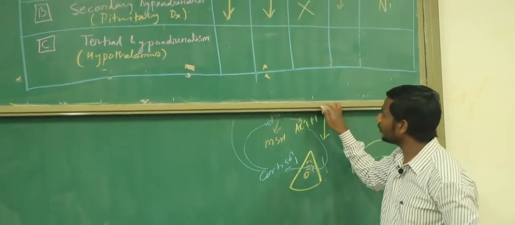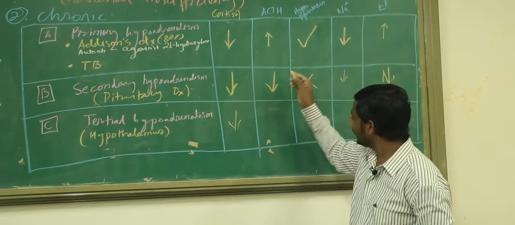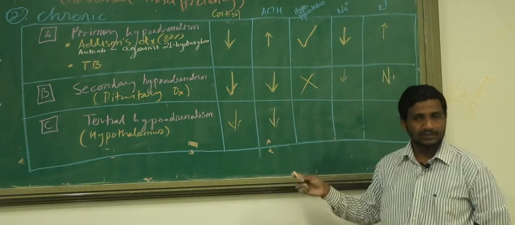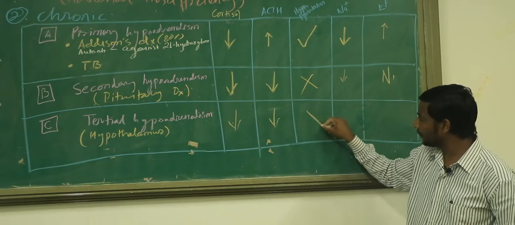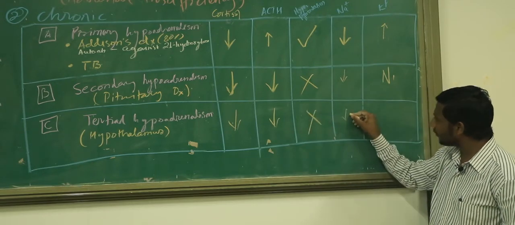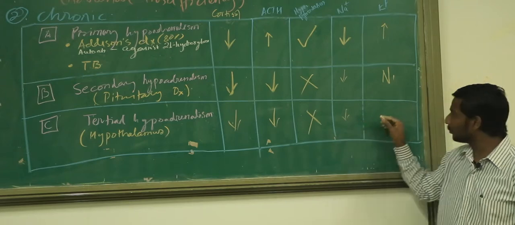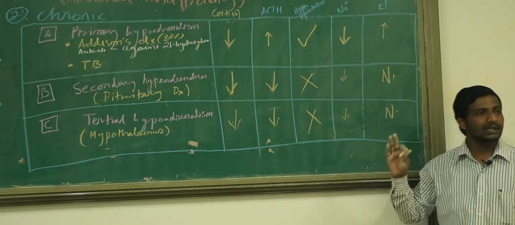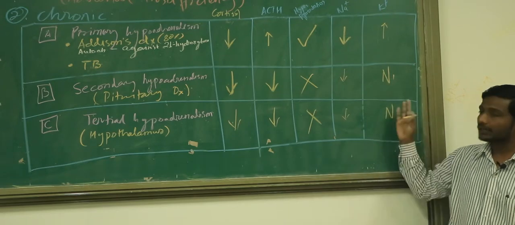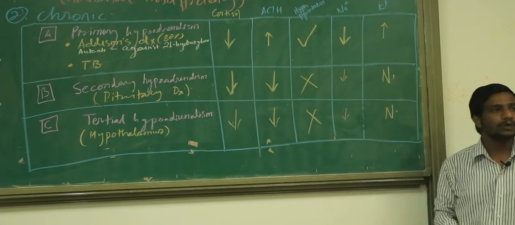It means the cortisol is going to be less here, the ACTH is also going to be less here, and if the ACTH is less, will there be hyperpigmentation? No hyperpigmentation. The sodium may be normal or slightly decreased, but the potassium is going to be normal. Got the idea? So in this way, this is going to be the effect of the different kinds of chronic hypoadrenalism.